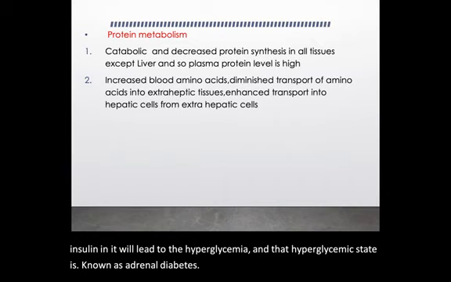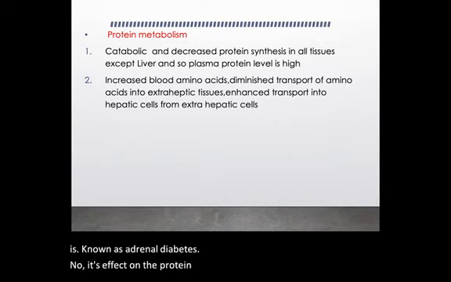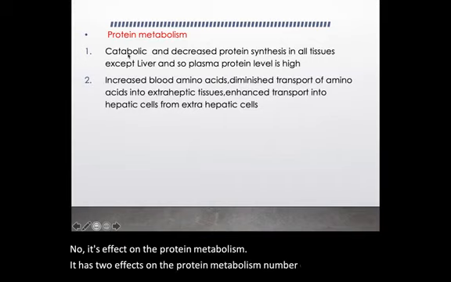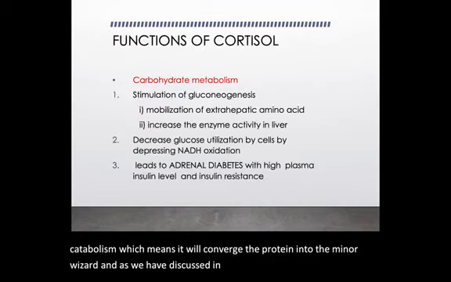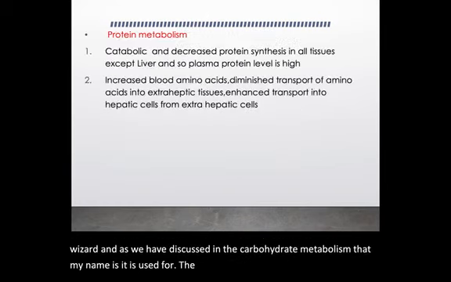Now its effect on protein metabolism. It has two effects on protein metabolism. Number one, it causes catabolism, which means it converts protein into amino acids, and as we discussed in carbohydrate metabolism, that amino acid is used for the formation of glucose, which we call gluconeogenesis.